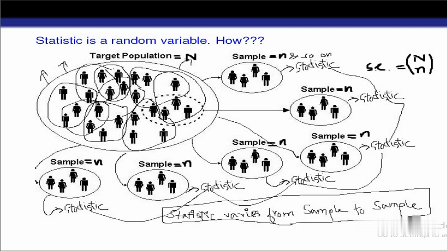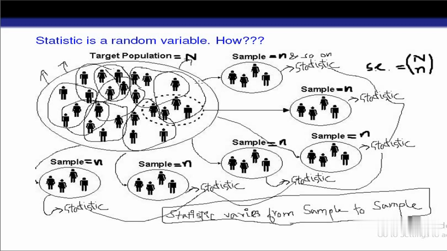So suppose this is the target population of size capital N, and we want to draw a sample of size small n. So in how many ways can we draw a sample of size small n from the target population of size capital N? We can draw a sample of size small n in NCn ways from the target population of size capital N. That means we can draw NCn samples of size n from the same target population, and from each of the sample combinations we can calculate our statistics.